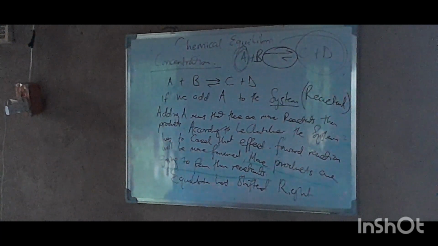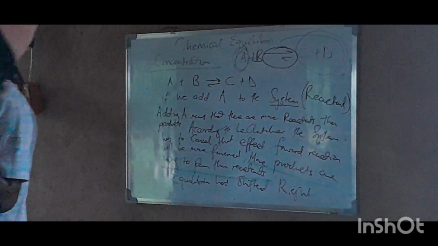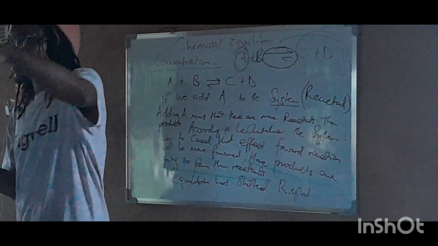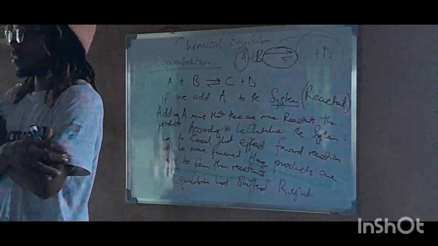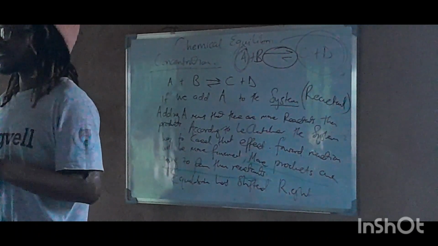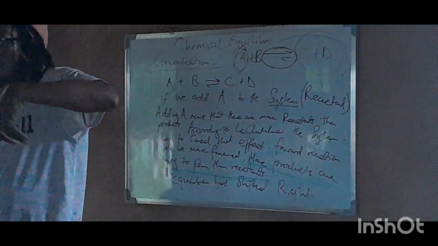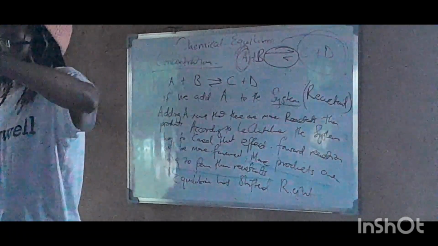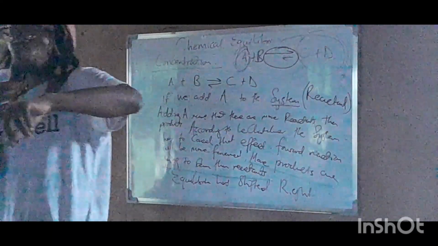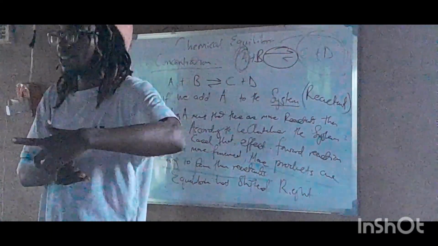So for it to get equilibrium, the system itself must cancel out the effects. Because at first this equation was at equilibrium, right? So adding something means that I'm disturbing what is inside, right? So the system now will determine that there's a change here, and if there's a change, the system must work in such a way as to cancel the effect.